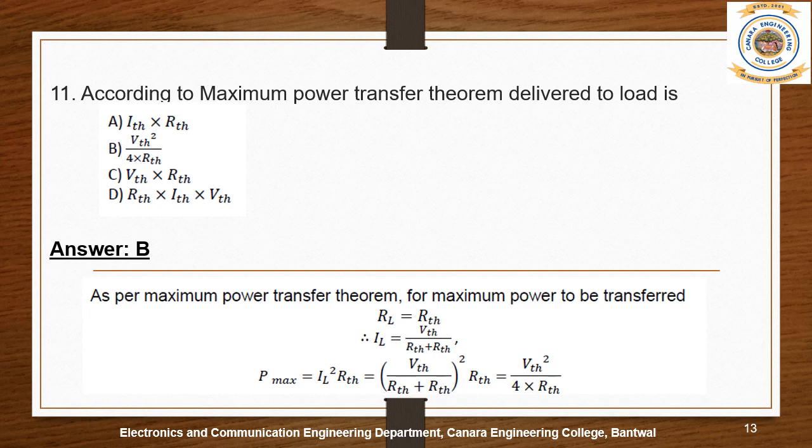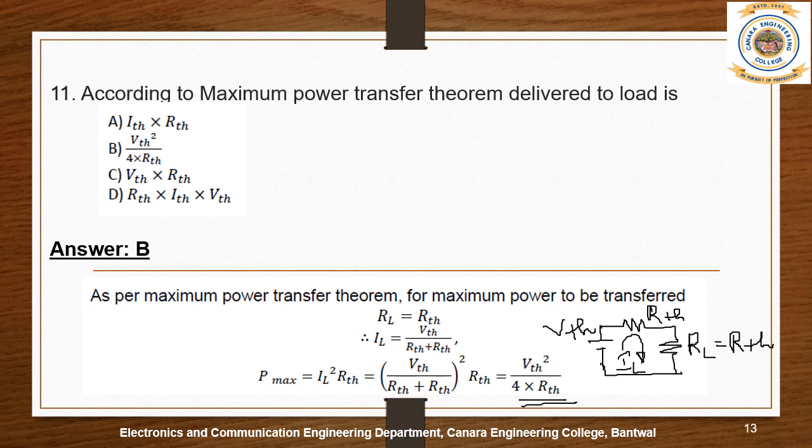So here how this is got is, we have this equivalent circuit over here for maximum power transfer. Here this is RTH and this is RL, where RL is equal to RTH for maximum power transfer, and this is VTH. Therefore IL is equal to VTH by RTH plus RTH. Therefore P max is equal to I square R. So here I in the sense IL square RTH. So VTH by RTH plus RTH the whole square into RTH. So we get VTH square by 4 into RTH.